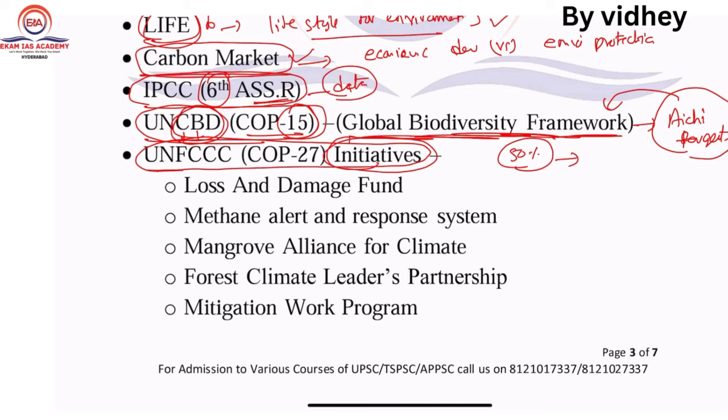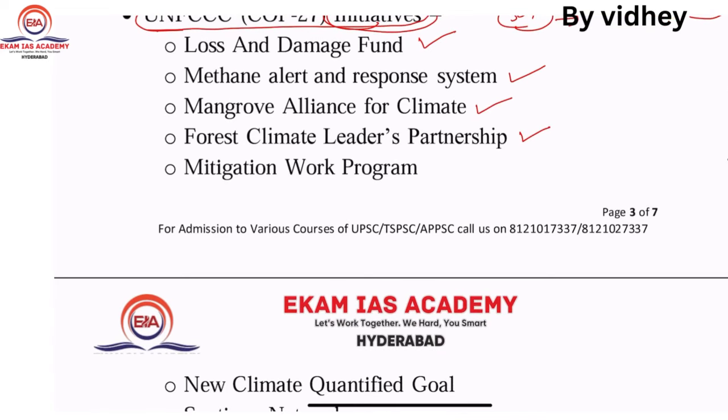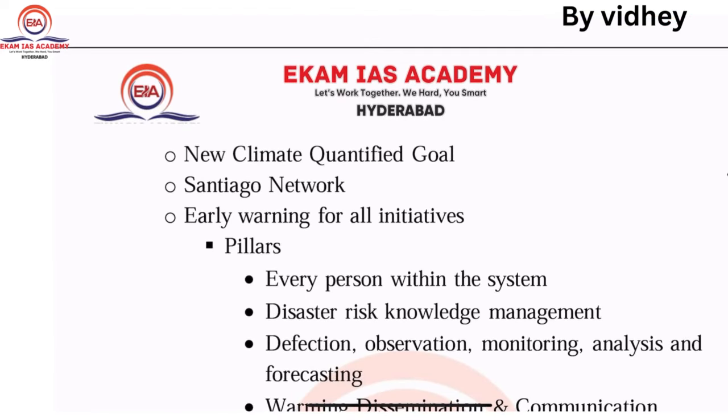UNFCCC. First one is what? Loss and damage fund. Second one is what? Methane alert and response system. Next one, Mangrove Alliance for the Climate. Next one, Forest and Climate Leaders' Partnership. Next one, mitigation work program. Next one is new collective quantified goal. Next one is what? Santiago framework.